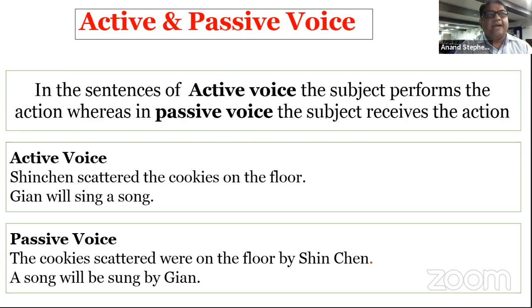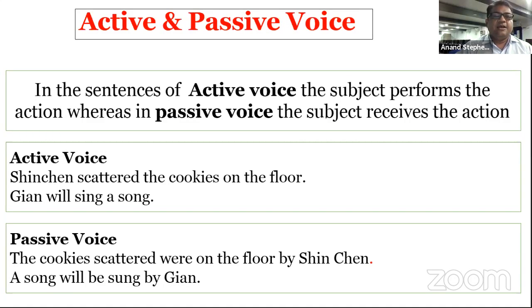When we say a sentence is in active voice, it means the subject is active, the one performing the action. And in passive voice, either the subject is not important or it is understood, as in a conversation. We call it passive voice.